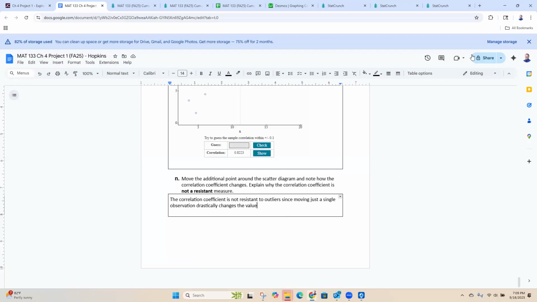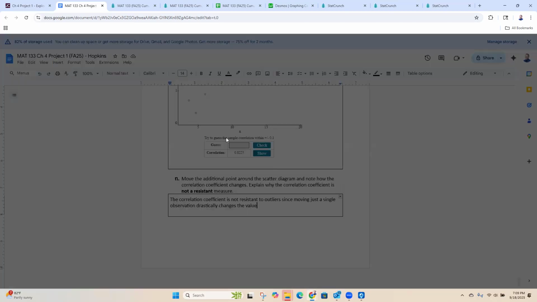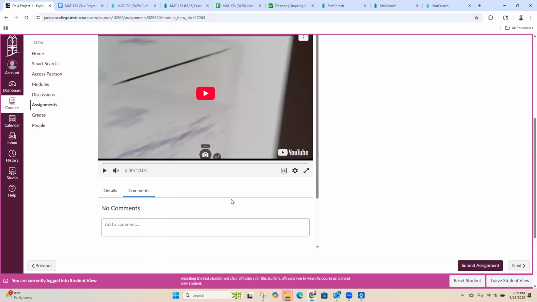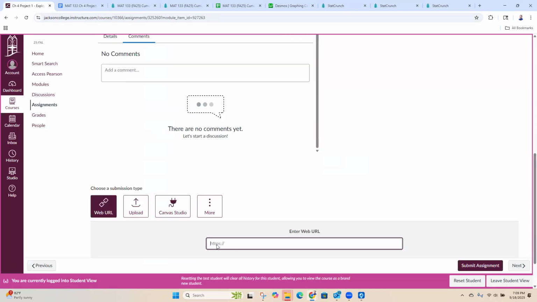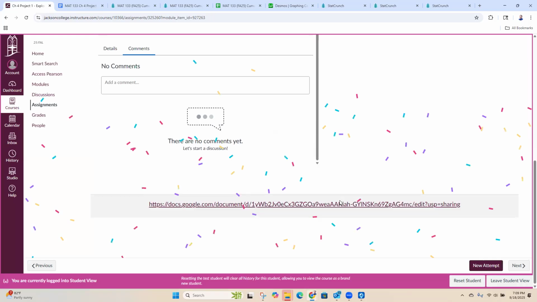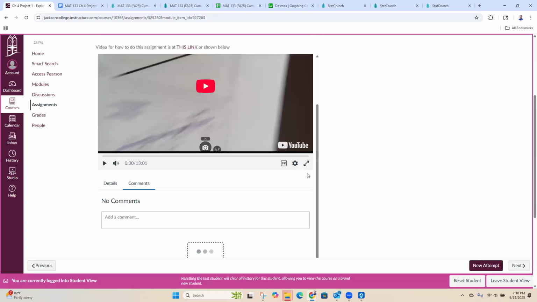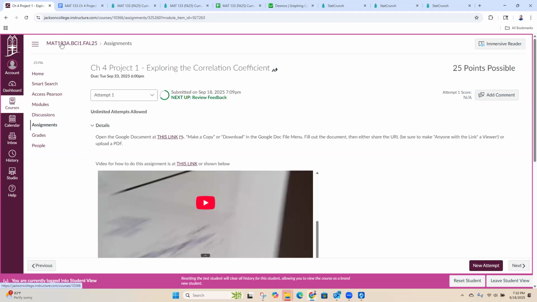So let's make sure we submit this. You go in the upper right hand corner and click on share, and make sure we change our access to anyone with the link. With copy link, it says link copied. So I can come over here to Canvas, scroll down, web URL, paste my link, and then submit assignment. We get our confetti. All right. Nice. So that is our chapter 4 project today.